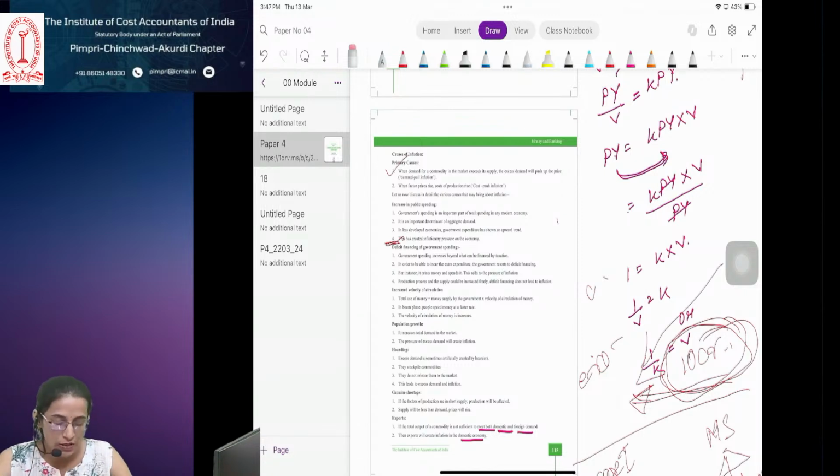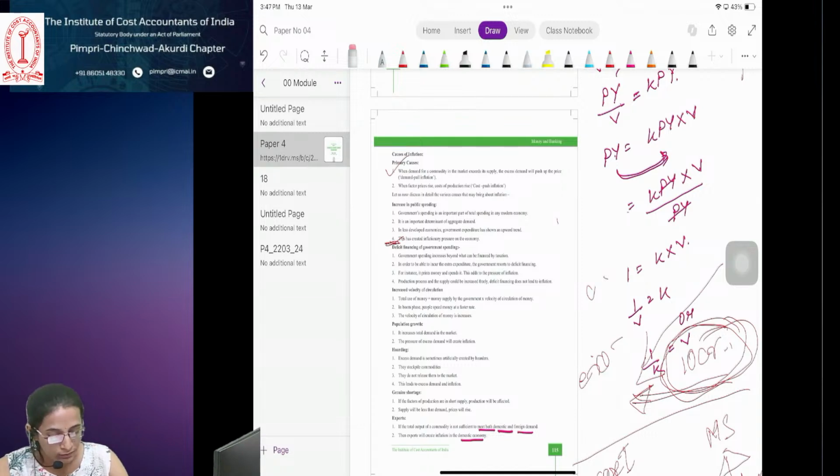If the factors of production are in short supply, production will be affected. Supply will be less and price will rise, right? See, when there is a shortage of availability of raw material, less output will be produced, supply will be less, demand will be more, and in this case demand is more, supply is less, so the price will be huge, and that consistent huge price will lead to inflation.